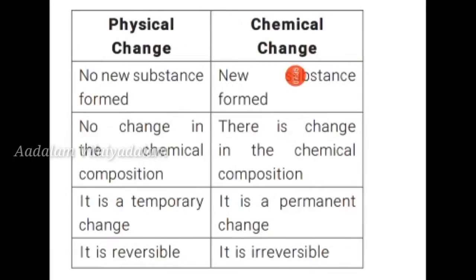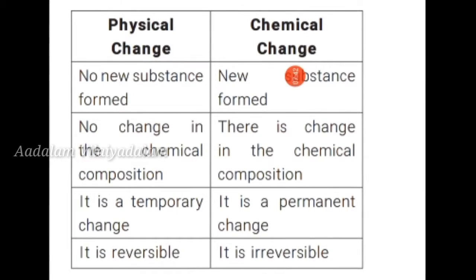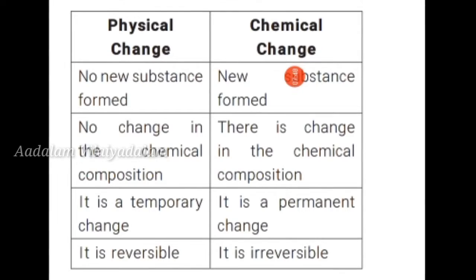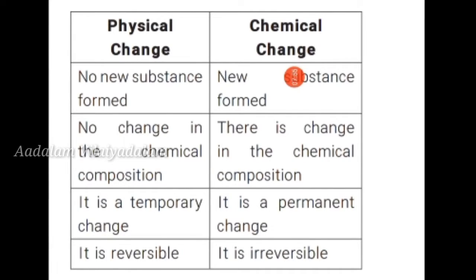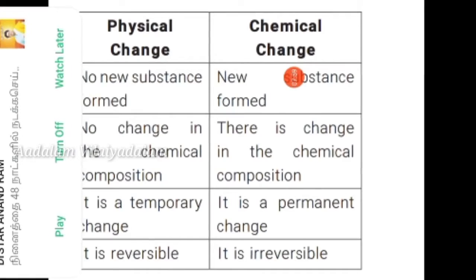Next we see the difference between physical change and chemical change. First one, physical: no new substance is formed in a physical change. In a chemical change, a new substance is formed. In a physical change there is no change in the chemical composition, but in a chemical change there is a change in the chemical composition.